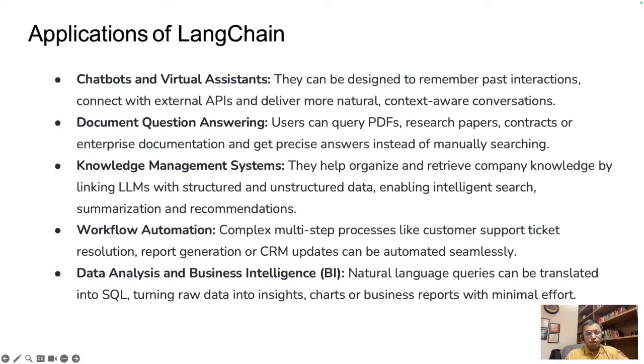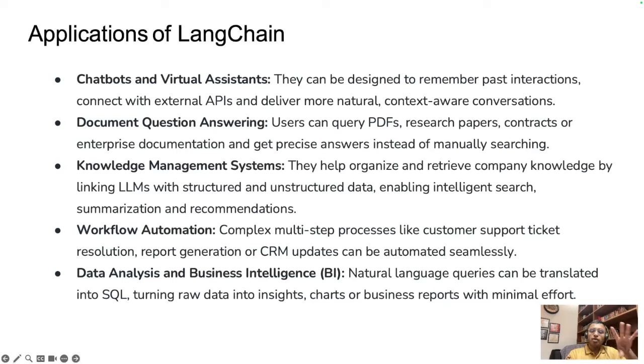Second is document Q&A, which is again a very common use case. Imagine having hundreds of different documents, PDFs, research papers, contracts. Instead of manually searching through them, Langchain allows you to simply ask a question. The system retrieves the most relevant information, summarizes it, and provides you the answer, similar to the workflow we saw in the last slide.